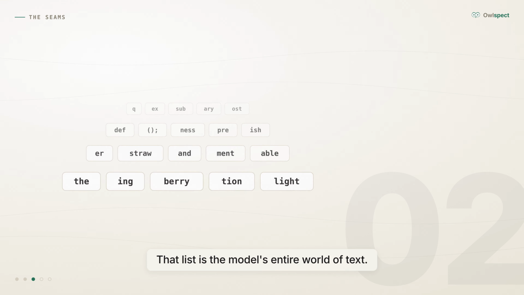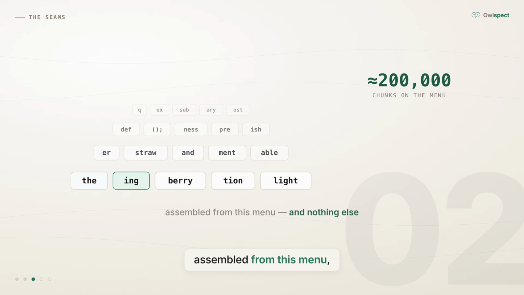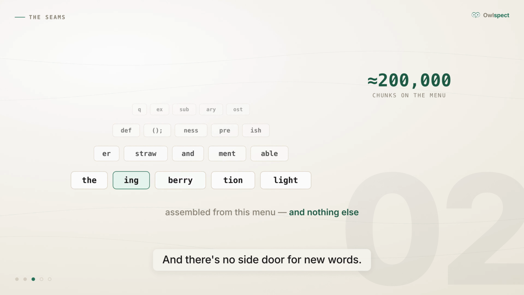That list is the model's entire world of text, a fixed menu. About 200,000 chunks for one popular tokenizer. Long words, short words, bits of code, single letters. Every email it reads, every poem it writes, assembled from this menu and nothing else. And there's no side door for new words.